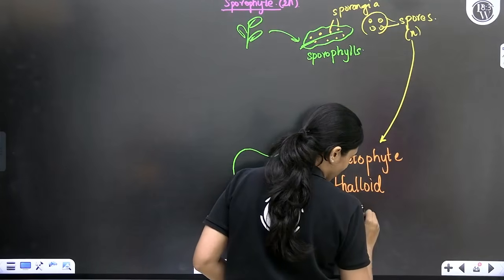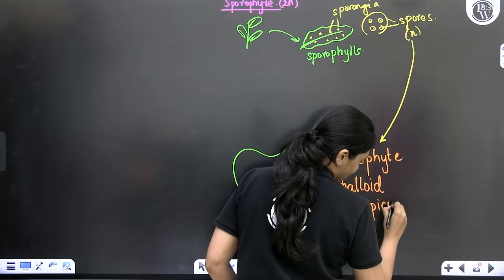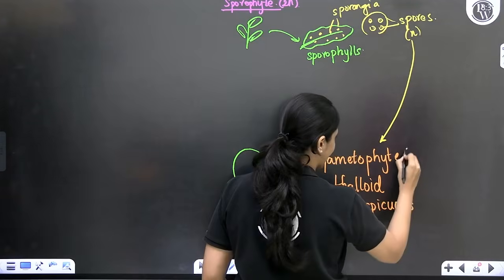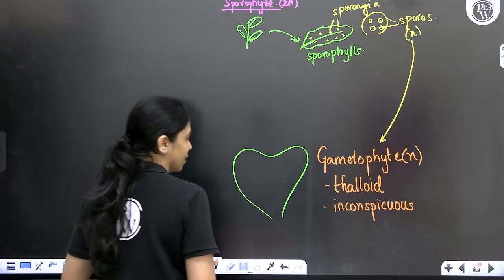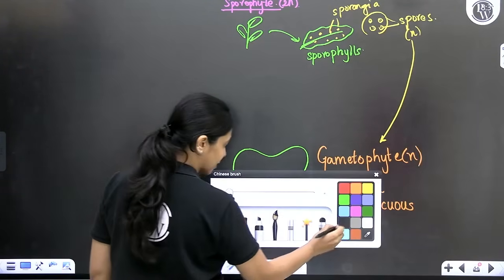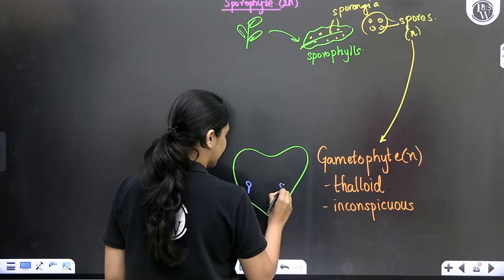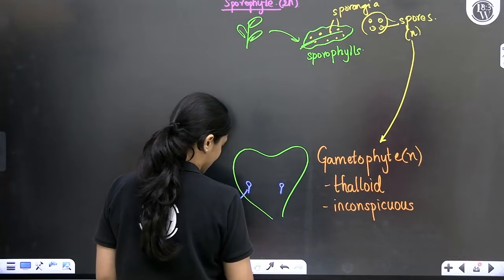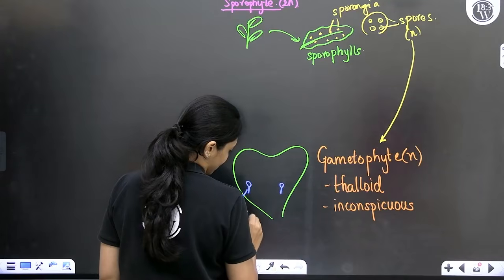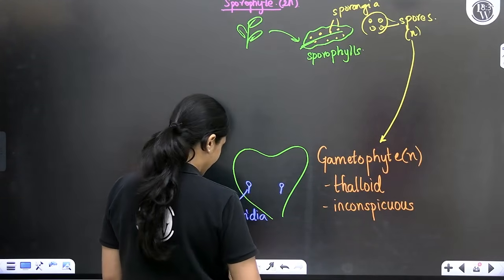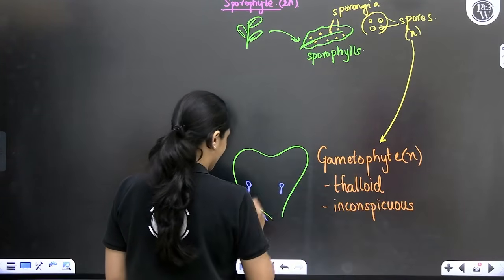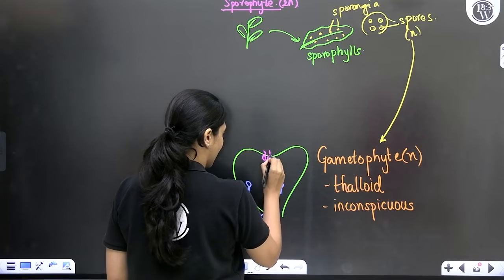Inconspicuous means very small. Since it is the gametophyte, it will be haploid. On top of the gametophyte, you can find the presence of antheridia, and you can also find the presence of archegonia.